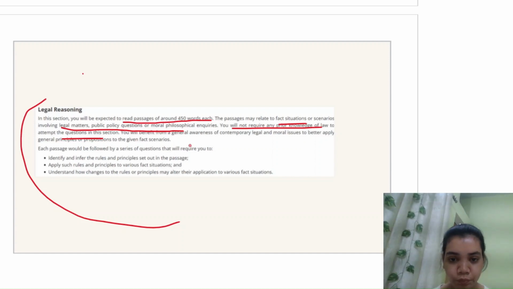In legal reasoning, what you should cover is first tort law, then contract law, criminal law, constitutional law, and then some other miscellaneous legal facts too, like some major landmark cases, for example K.S. Puttaswamy, the Shreya Singhal case, and the triple talaq case, and there are many others which you should be aware of.